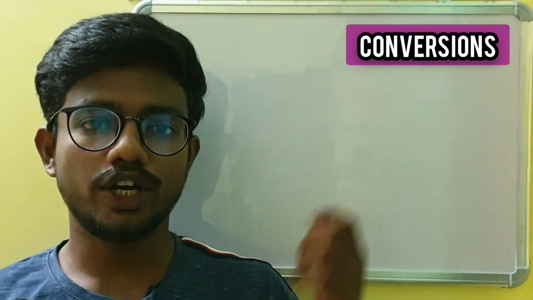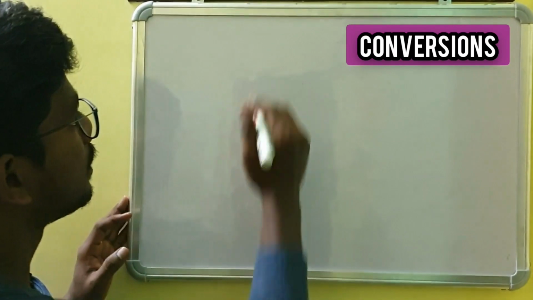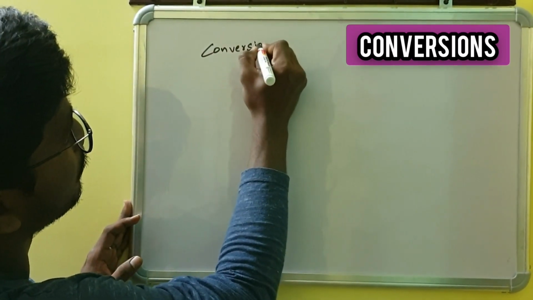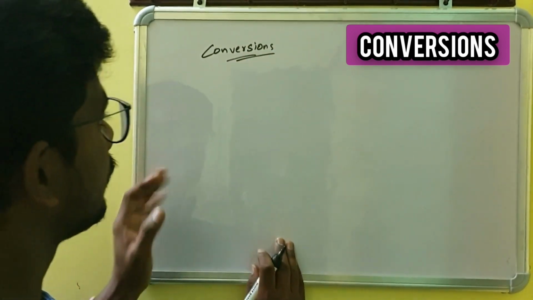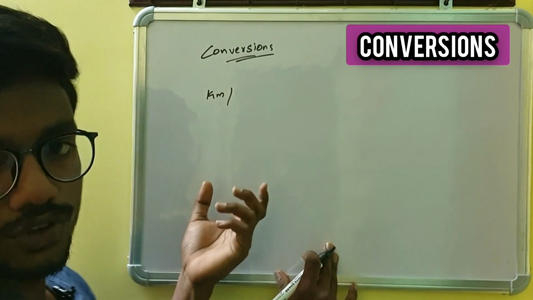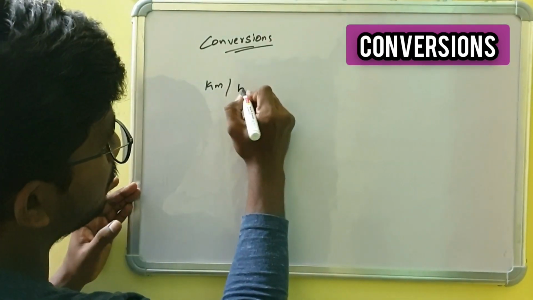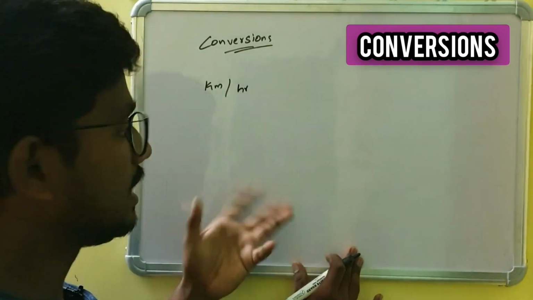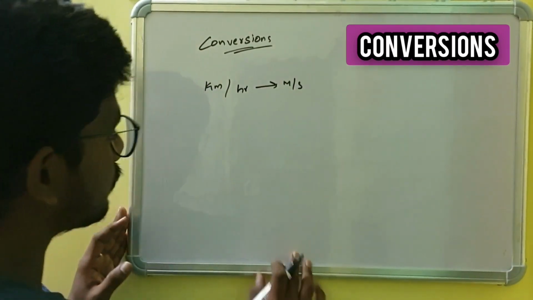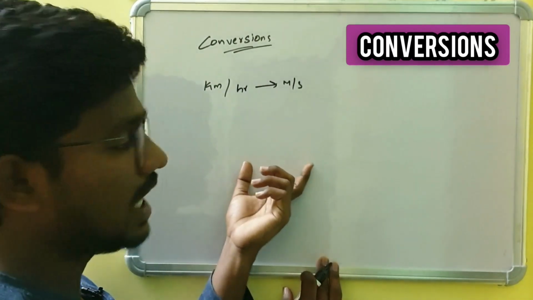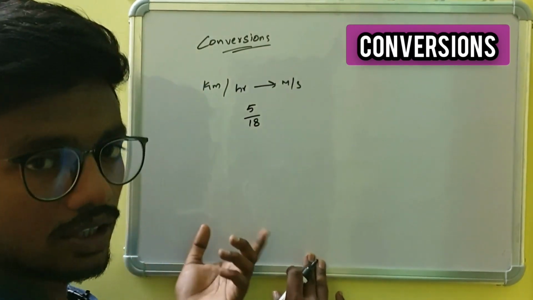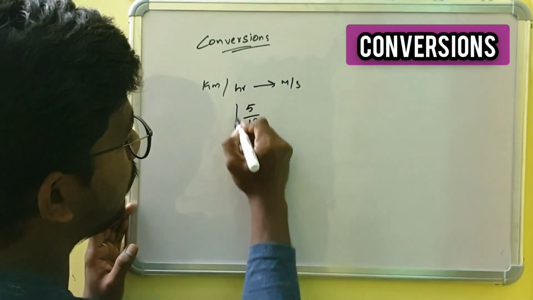Now I am going to explain about conversions. If in the given question he has given kilometers per hour, but in the options he has given meters per second, then how to convert? To convert kilometers per hour to meters per second, we have to multiply with 5 by 18. Why should we multiply with 5 by 18? I will explain.